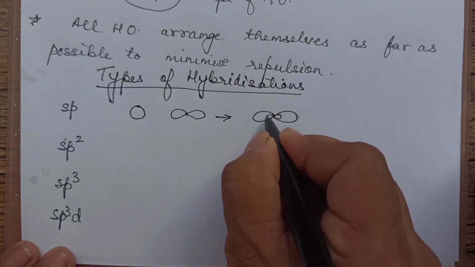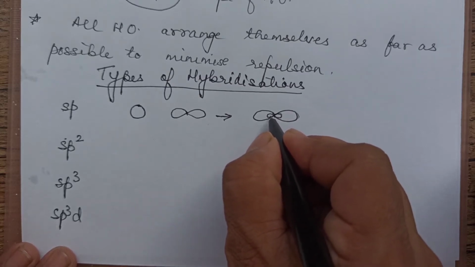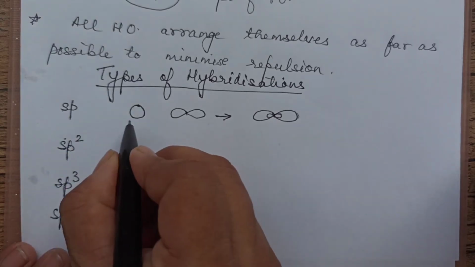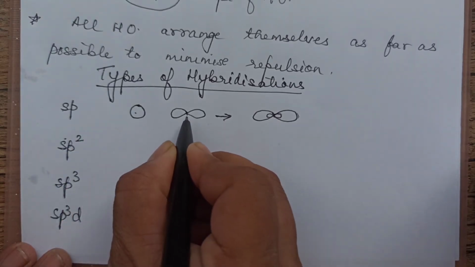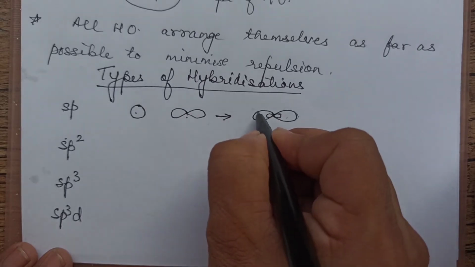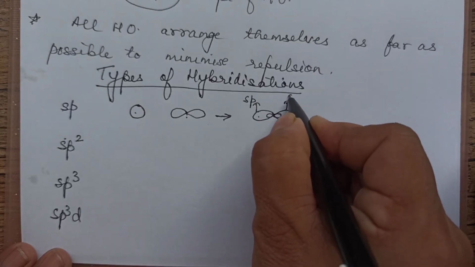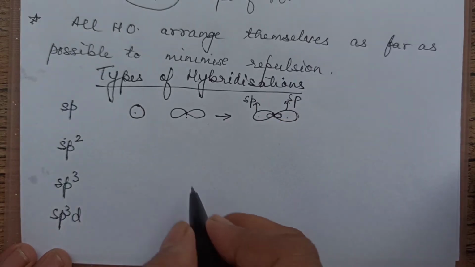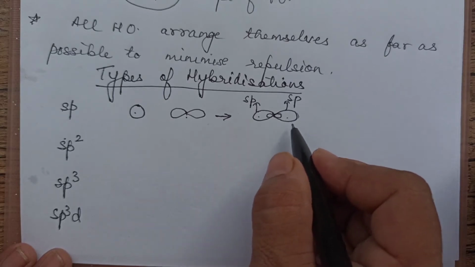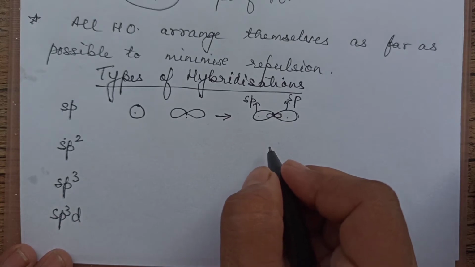Big lobe and small lobe I have shown here. Many times the small lobe is not represented, and that is also fine. So one s and one p are mixing, forming two hybrid orbitals. Both hybrid orbitals formed are called sp hybrid orbitals, and as we said, they arrange themselves in such a manner that repulsion is minimum.